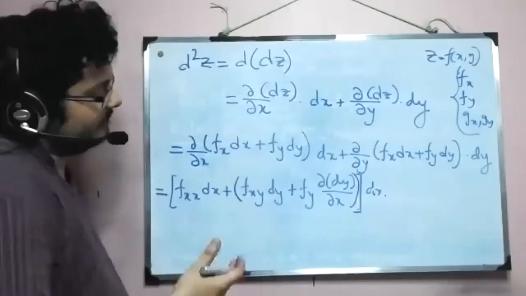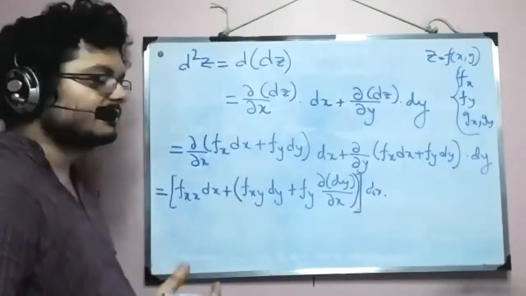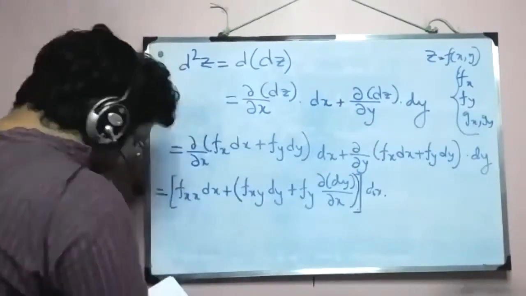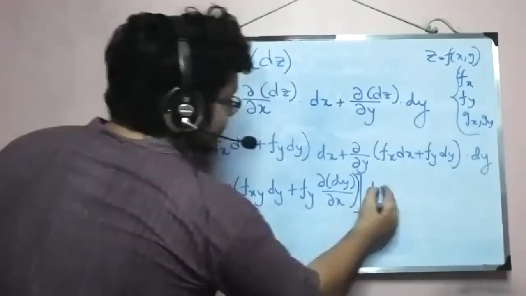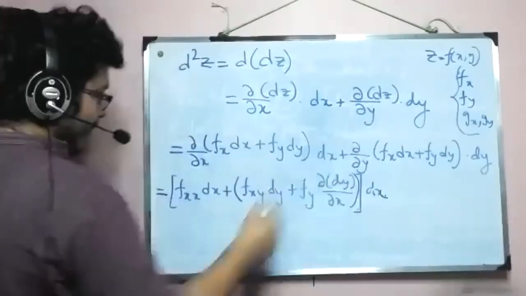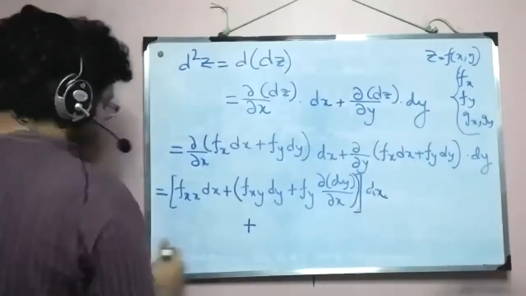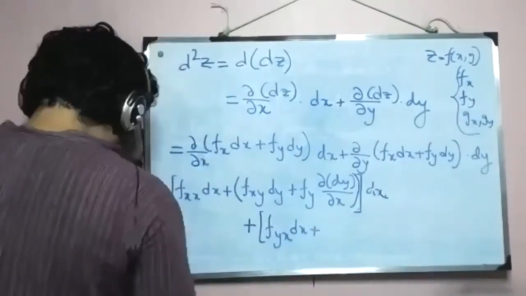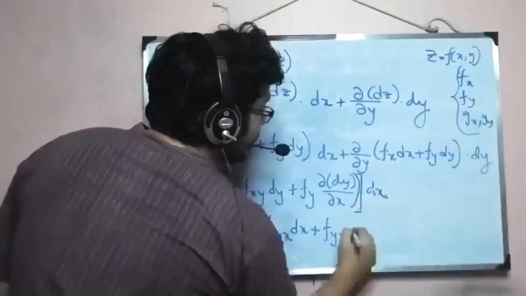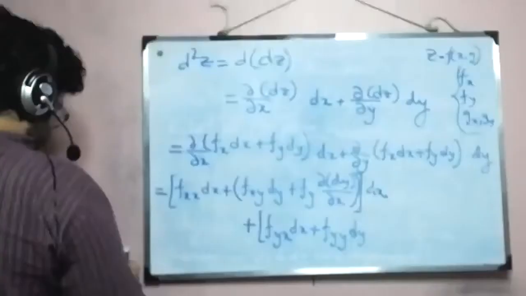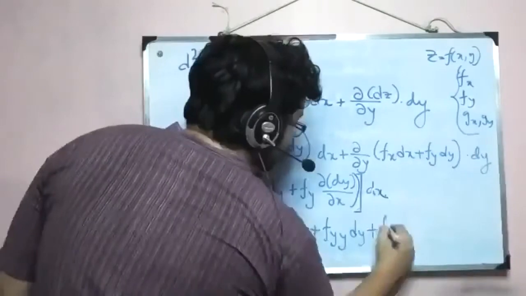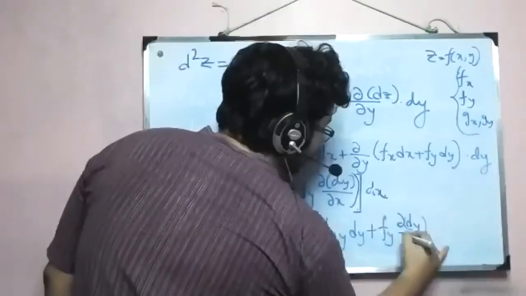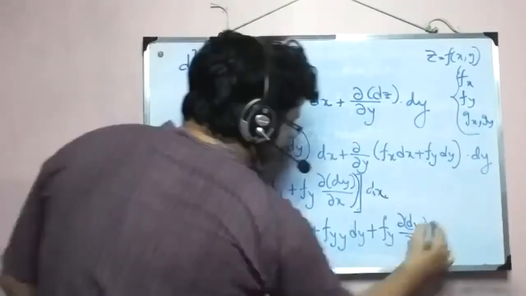So it's true that dy basically is a function which involves x. So that's why this differentiation. All right. So the same kind of expansion for that one also. So fyx dx plus fyy dy plus fy del dy del y.